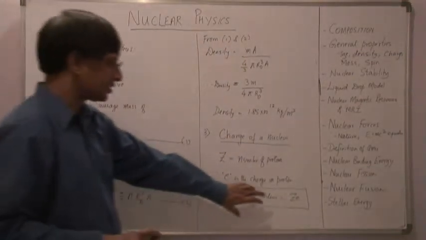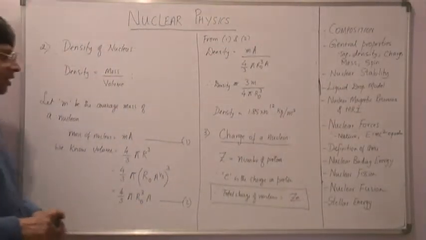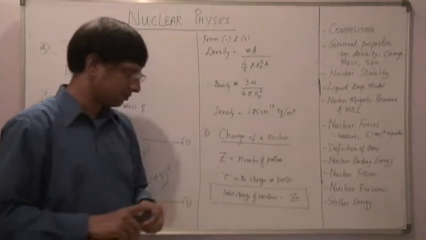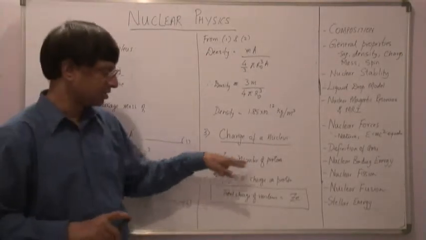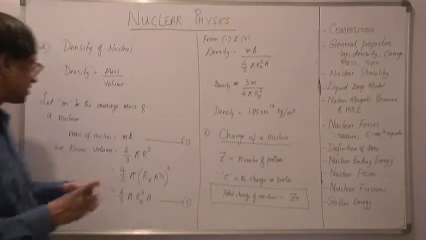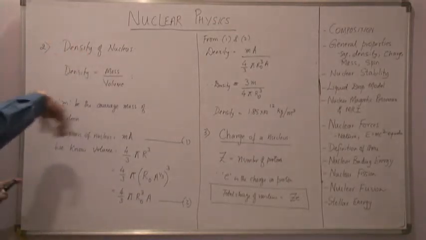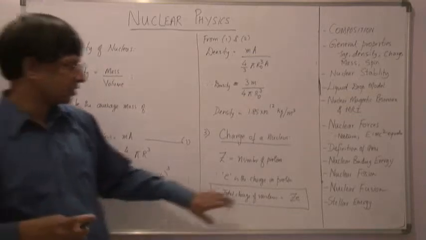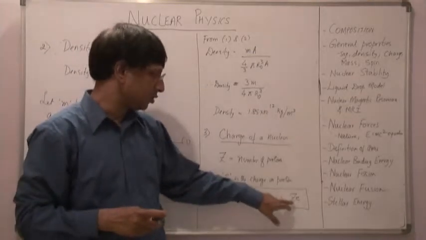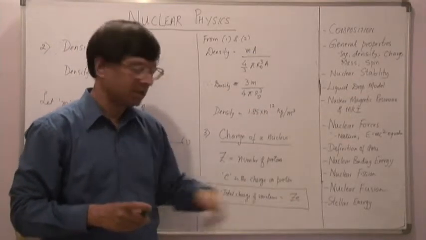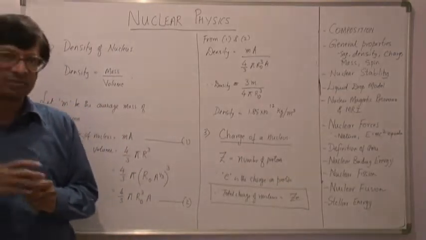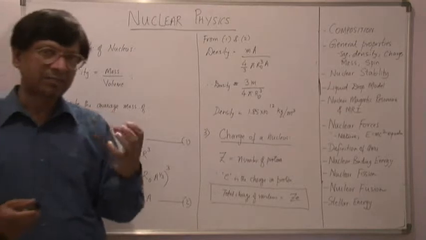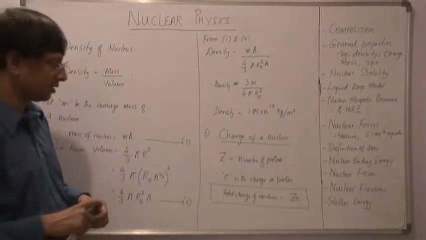So it's a positive charge. And also note that, just to recap, if I have Z number of protons inside the nucleus, I will have the equivalent number of electrons revolving around the nucleus. So the charge on the nucleus is Ze, and the charge of the electrons is minus Ze. And therefore, the atom as such is electrically neutral.